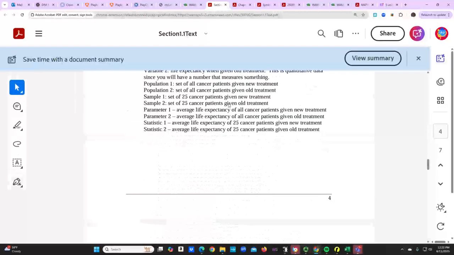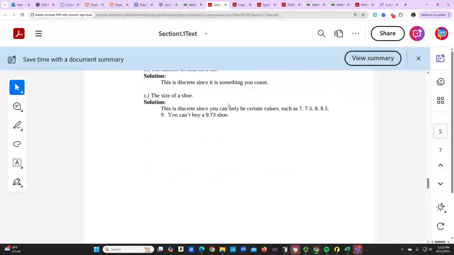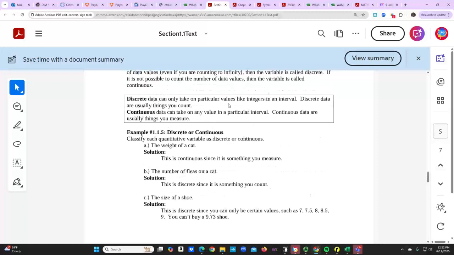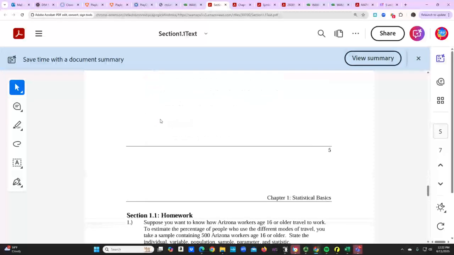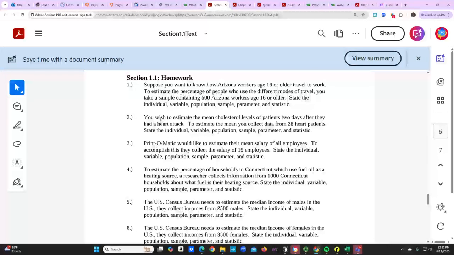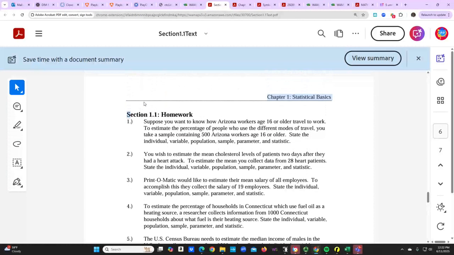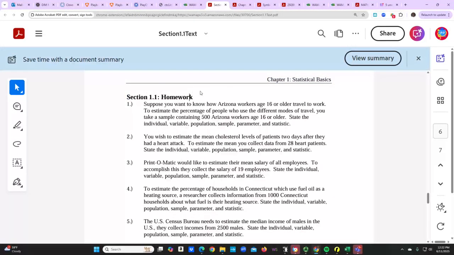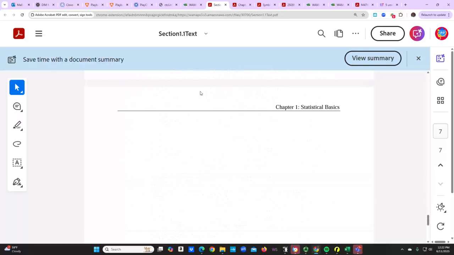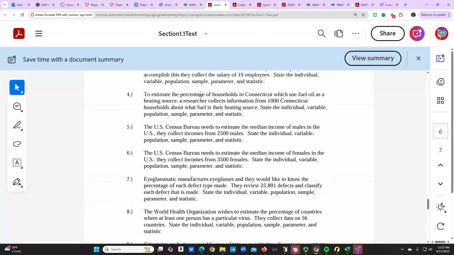So you will read through this information, skim through this information, taking notes. These notes are for you, not for me. Okay, so all of our quizzes and our final are open note. So you want to make sure you're taking really good notes. You do not have to do the homework on the last page. Okay, this is just in case you want more practice, and those answers are provided for you in our